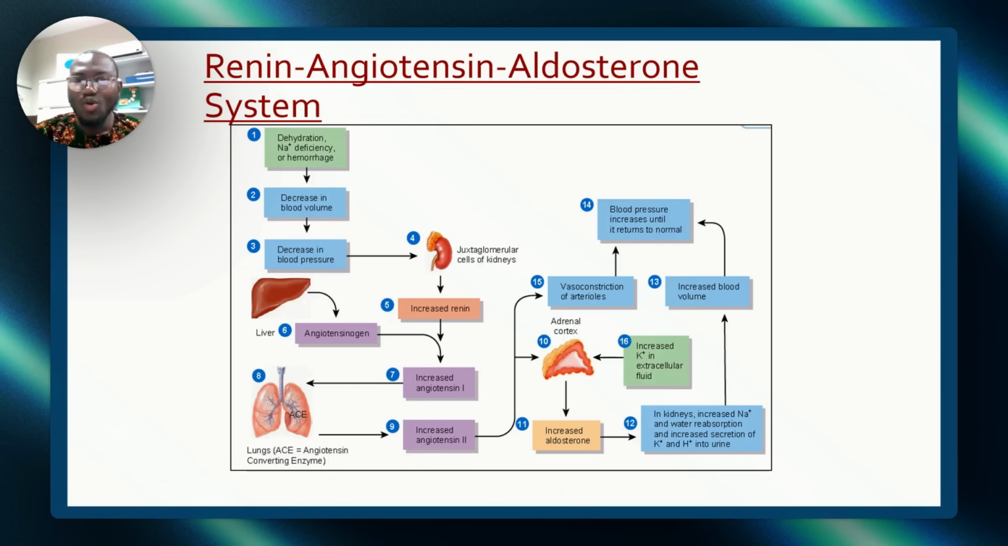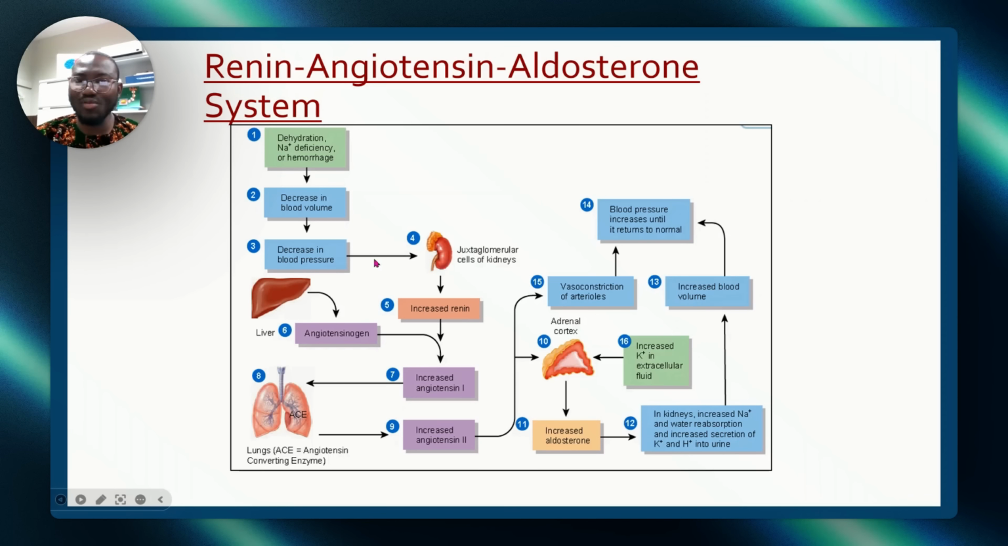What happens? I'll just mention this briefly. Now, if there is dehydration or sodium deficiency or there is hemorrhage, maybe somebody that has an accident, what happens? The blood volume will decrease, correct? When blood volume decreases, what happens? There will be a decrease in blood pressure. This decrease in blood pressure will lead to what?